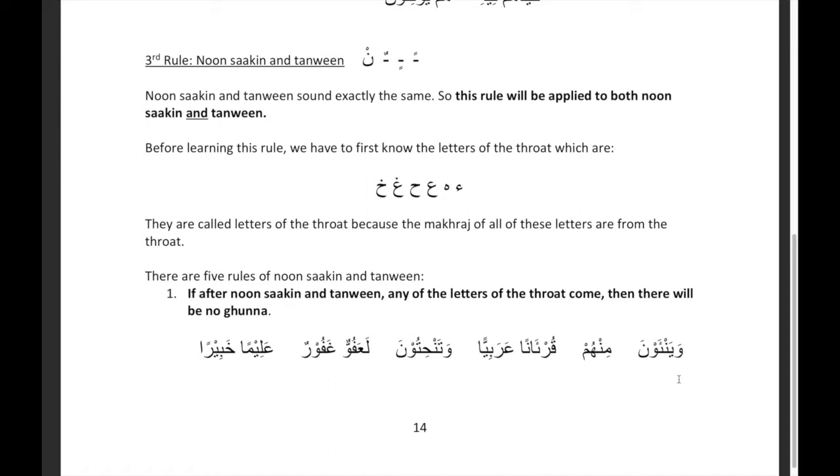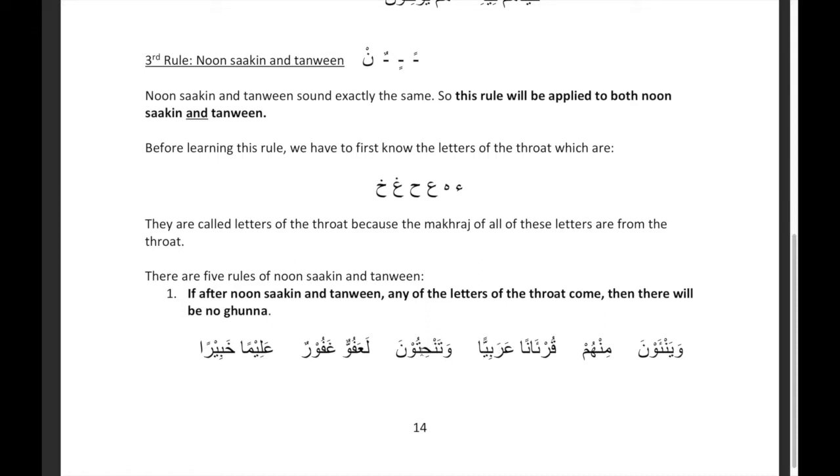This will be pronounced وَيَنْأَوْنَ. Noon Sakin, after it there's a Ha. Minhum. After the Tanween there's a Ain. See, this by itself is pronounced nan. Qur'anan. After it there's a ain, so there will be no ghunna. Qur'anan Arabiyya.